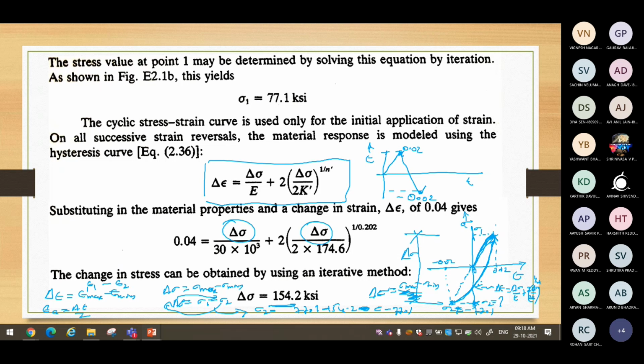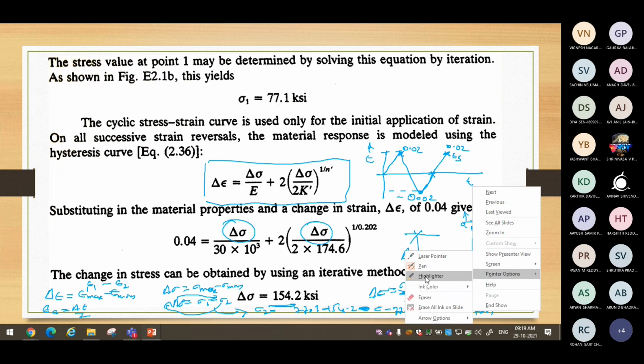This much we have completed. Now I have to complete the remaining. Okay, this is the full cycle. We will now check what happens when I reach back from there to another point, positive 0.02, sigma 3. So the remaining path we have to calculate.